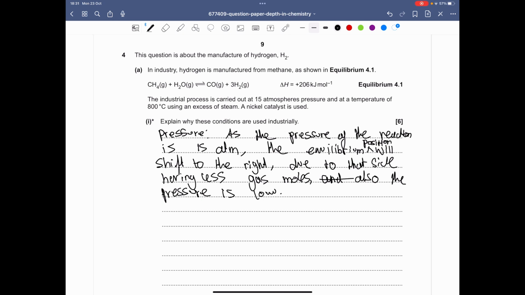Right, so shift to the side with more gas moles. So that's pressure. So now we can look at temperature.